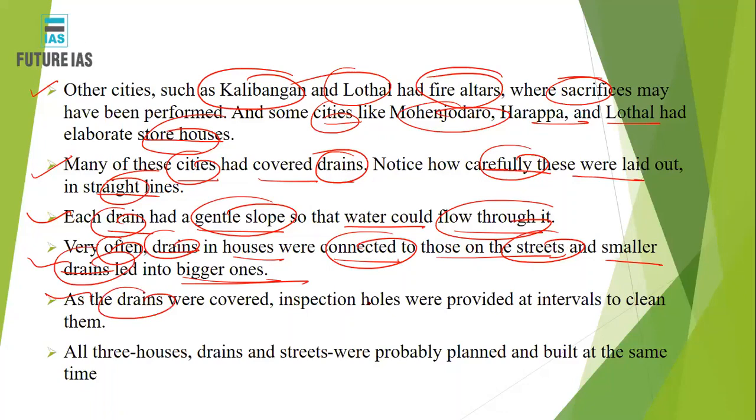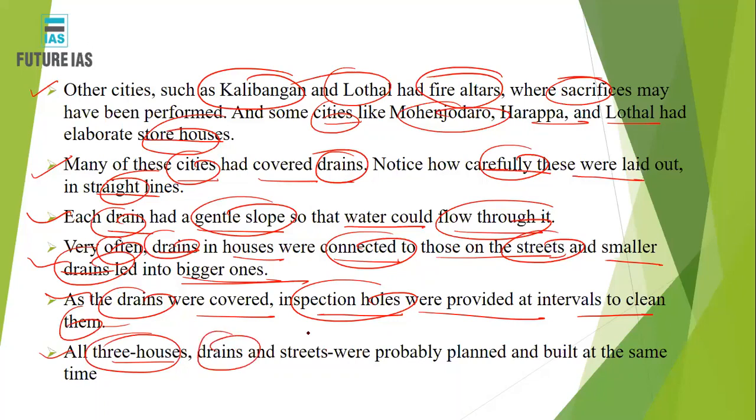As the drains were covered, inspection holes were also provided at intervals to clean them, just like the sewage holes you would have seen on the roads. Those inspection holes were provided so that people can easily inspect if there is any choking or blocking of those sewers.